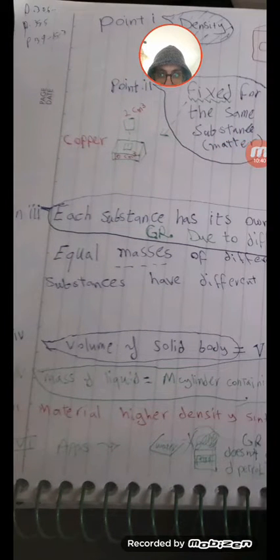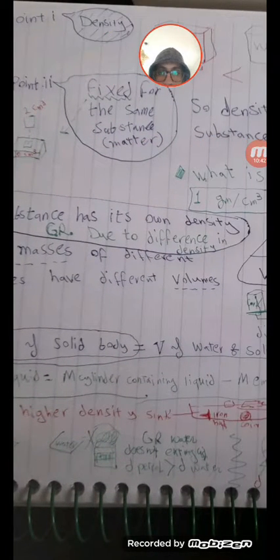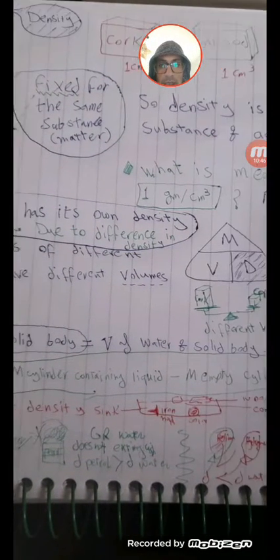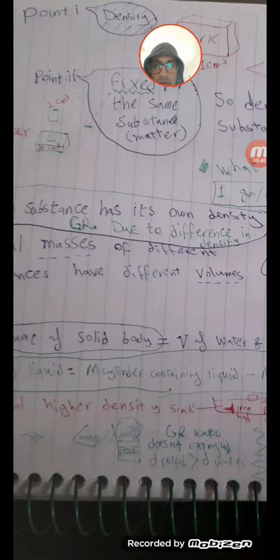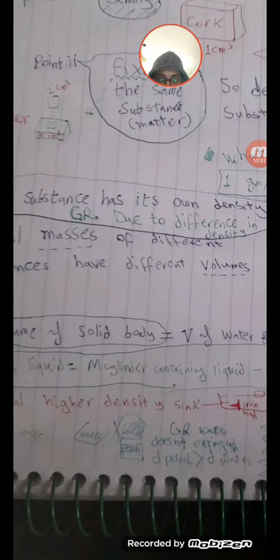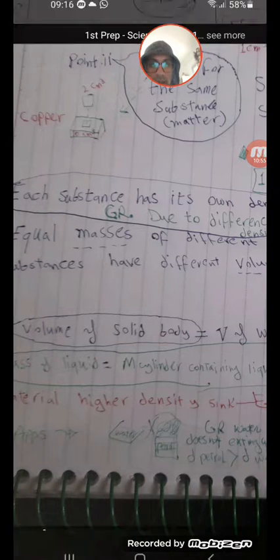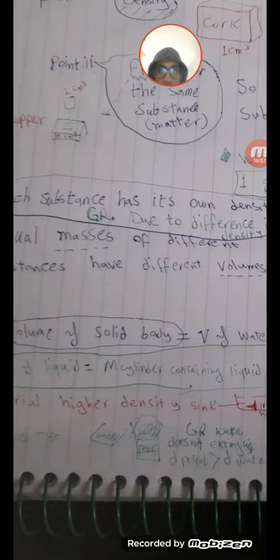Okay, the last point is about the applications of density. It has many useful applications, like distinguishing fuel. This is petrol fuel. I drew it as a barrel of petrol, and some fire occurs.